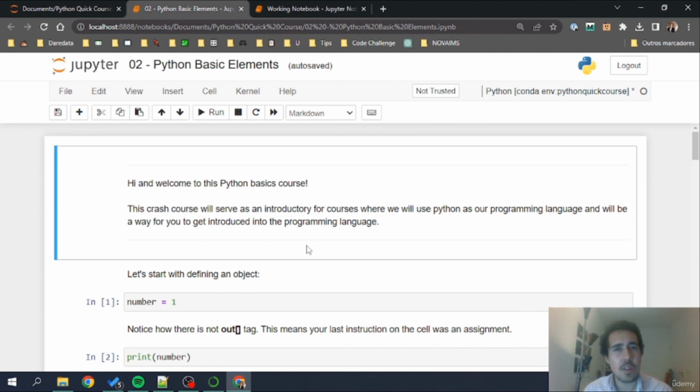I'm going to start by describing the most atomic data types that Python has. This is not an official term, but it's a way that I like to use to explain how Python works. So the atomic data types are data types that can't contain any other data type inside it. And these are numbers, such as integers or floats, strings, as for example pure text, and also booleans that we'll see in a moment with true or false.